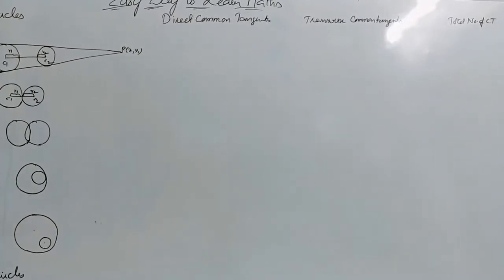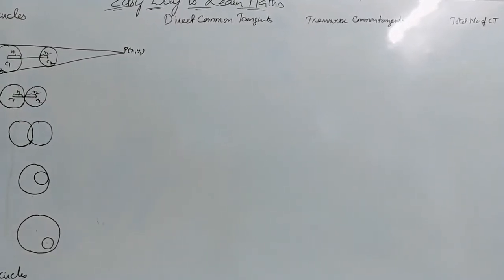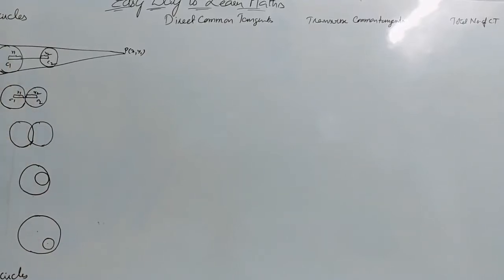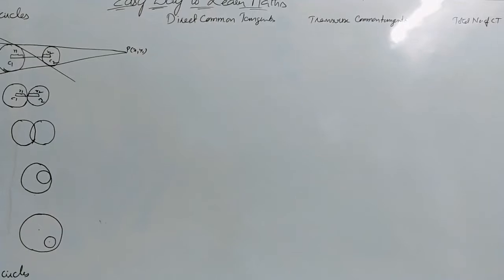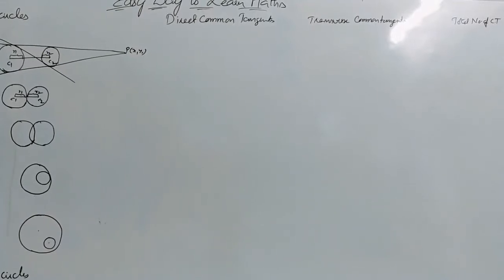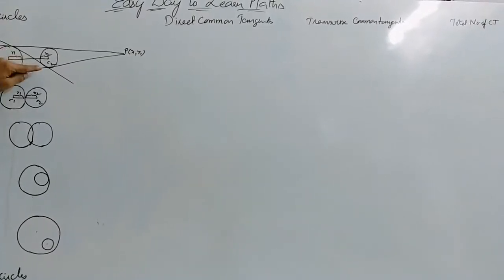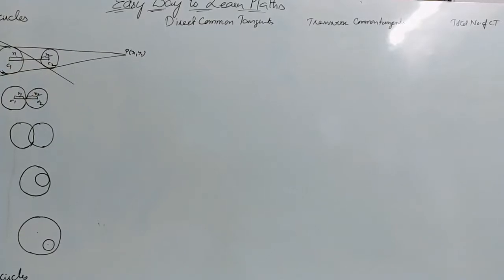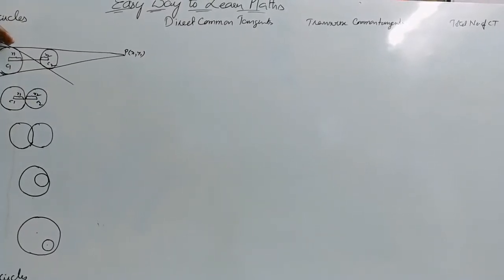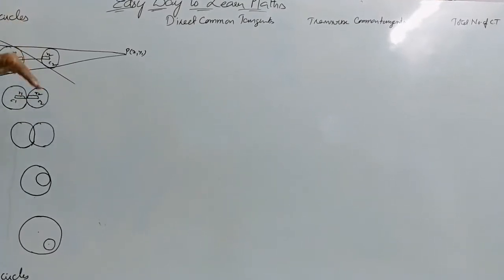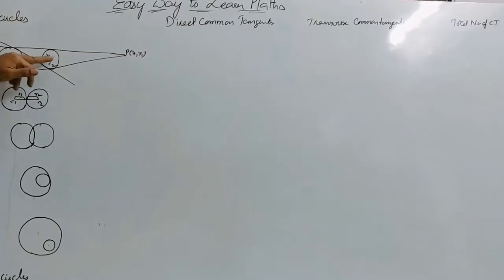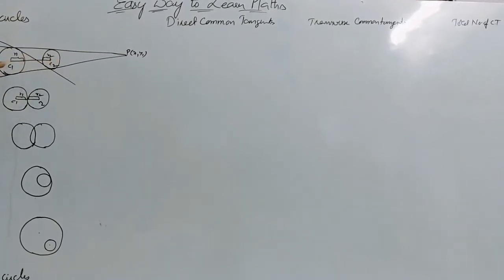What about transverse common tangents? Here transverse common tangents are like this. This is a transverse common tangent so that it also touches both the circles at these two points, but here you have to observe, for this transverse common tangent the circles are on either side. One circle is this side and the other circle is this side.